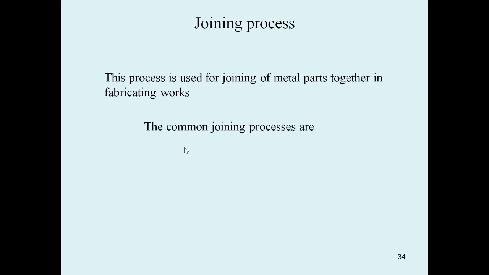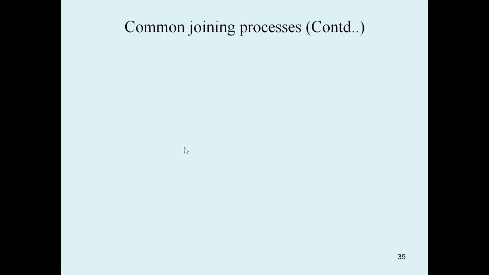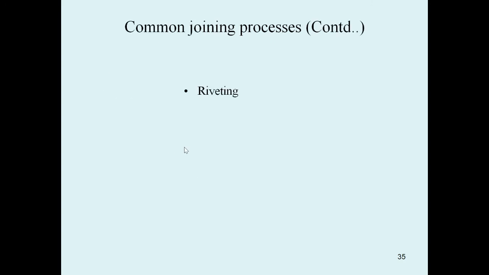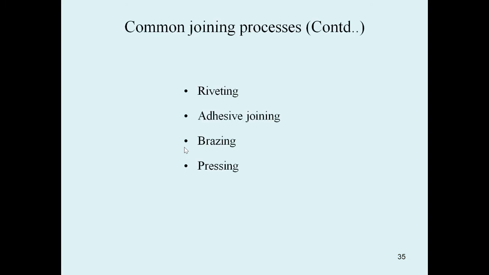Okay, so now we will look at some commonly used joining processes. The common joining processes are welding, soldering, and screwing. First is the welding process, second is the soldering process, third is the screwing process. Fourth is riveting, fifth is adhesive joining, sixth is brazing, and seventh is pressing. All of these are commonly used joining processes.